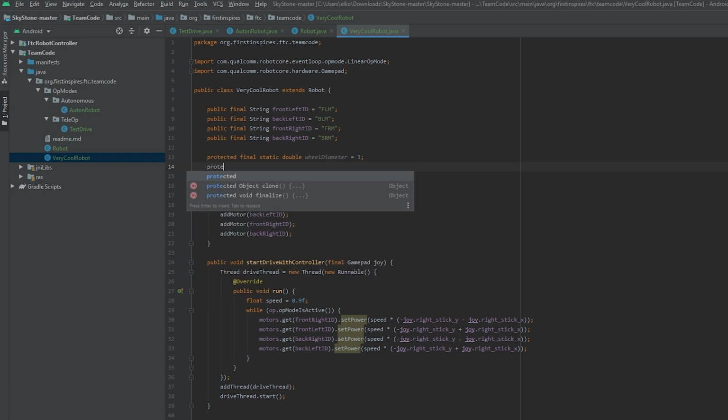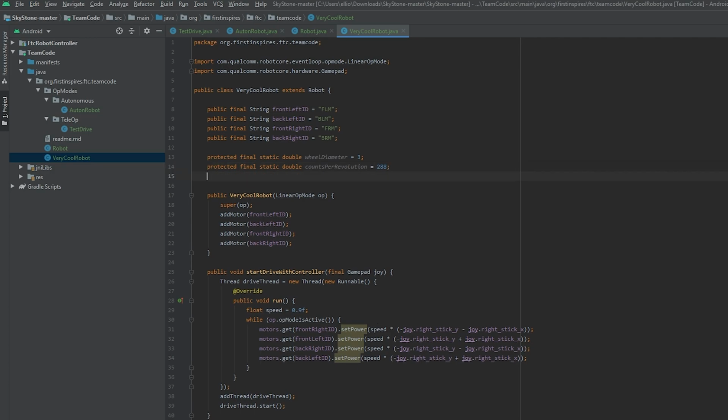The second one will be protected, final, static, double, COUNTS_PER_REVOLUTION. I'll set this to 288. Now, you'll find the counts per revolution usually on the manufacturer's store page or in a user guide. The last one is protected, final, static, double, GEAR_REDUCTION. I'll set this to 1, but this will be important if you're using a reduction gearbox. So if it's 2 to 1, then it would be 2, for instance.